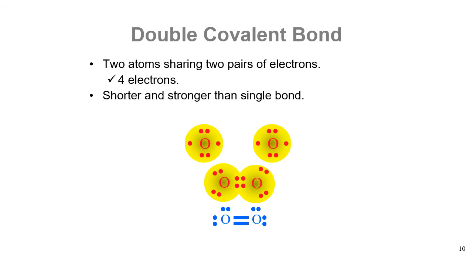Originally, an oxygen atom has 6 valence electrons. In order to achieve an octet, 2 atoms of oxygen need to share their 4 electrons. You can see 4 electrons are shared together, so 2 pairs produce 2 bonds. This is a double bond.